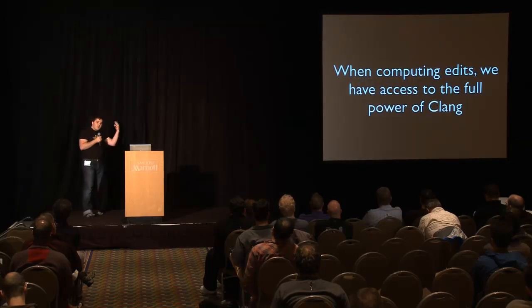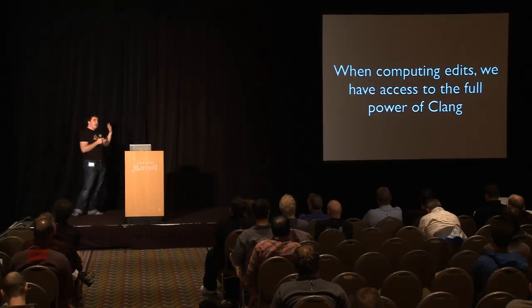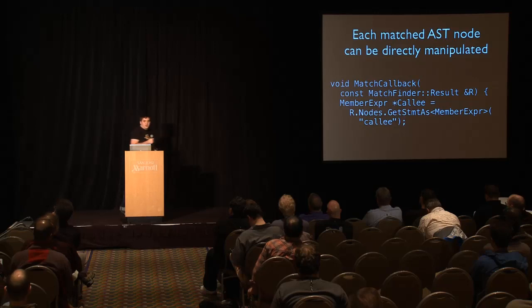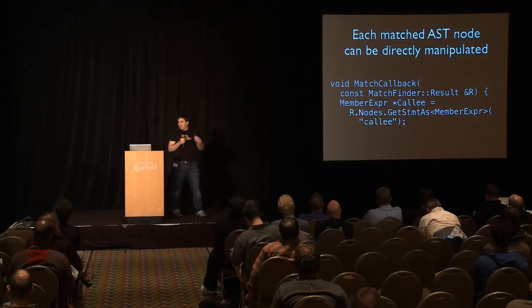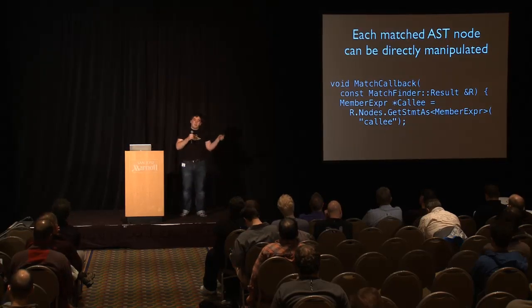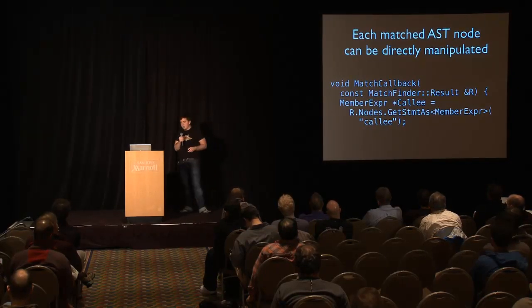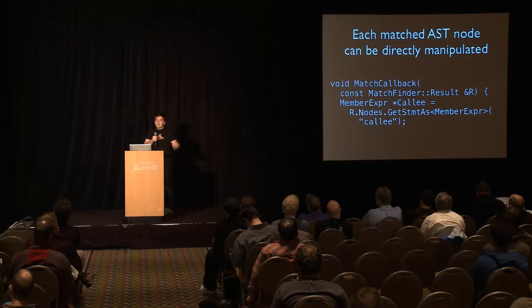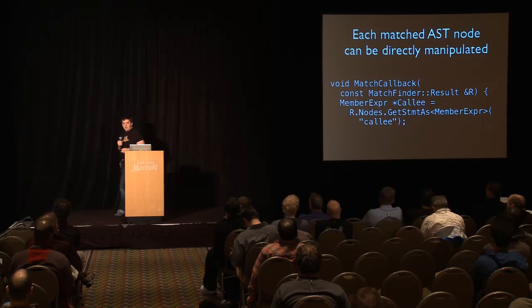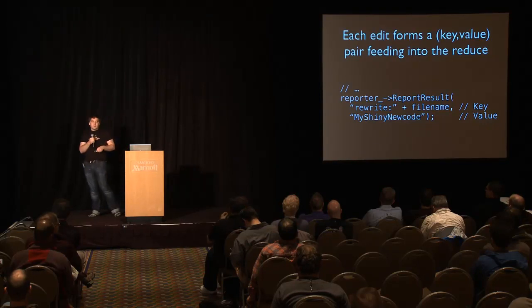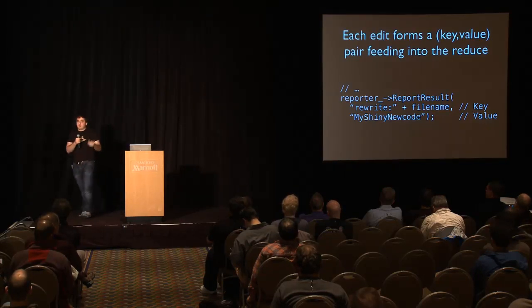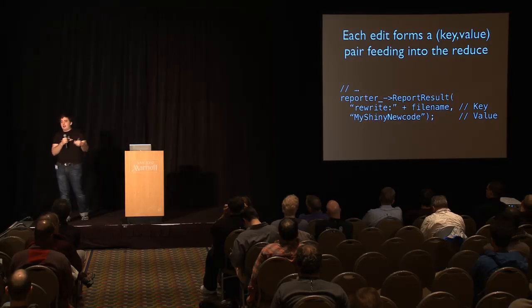And as we're going through and doing this, we get all the power of Clang because we can connect Clang to our infrastructure. And in particular, we get to use the rewriter and the matchers to combine and tag team the problem of doing the source-to-source translation. Inside of our callback, we can dig back out that saved expression, that saved member expression. And we can use the rewriter interface to figure out exactly how the rewrite should look. And then we just come up with a serialization scheme in order to write it out as the value of a key value pair.